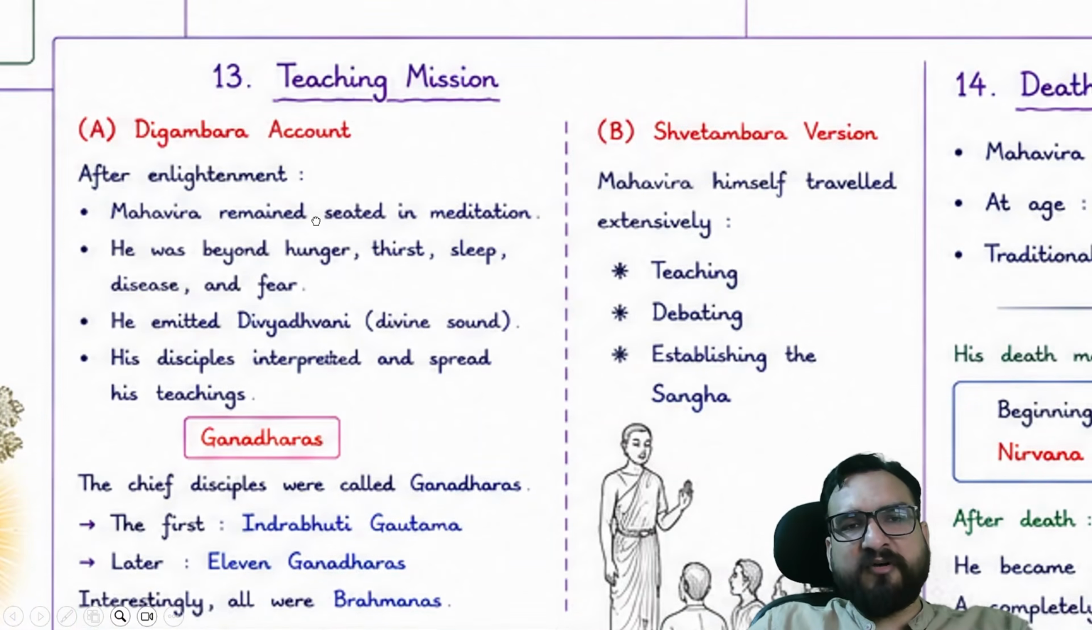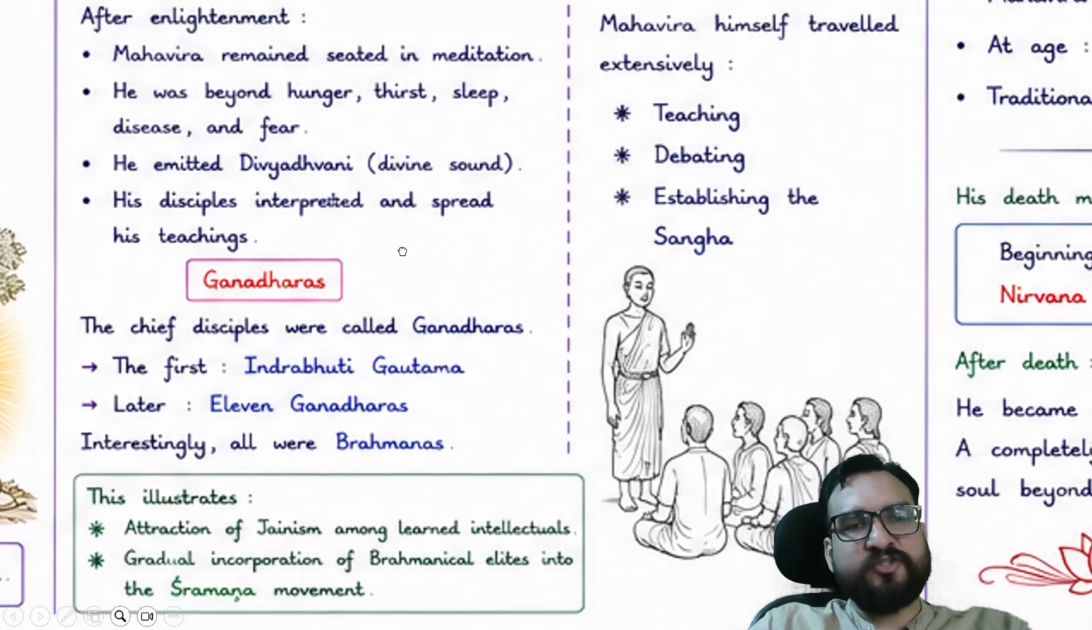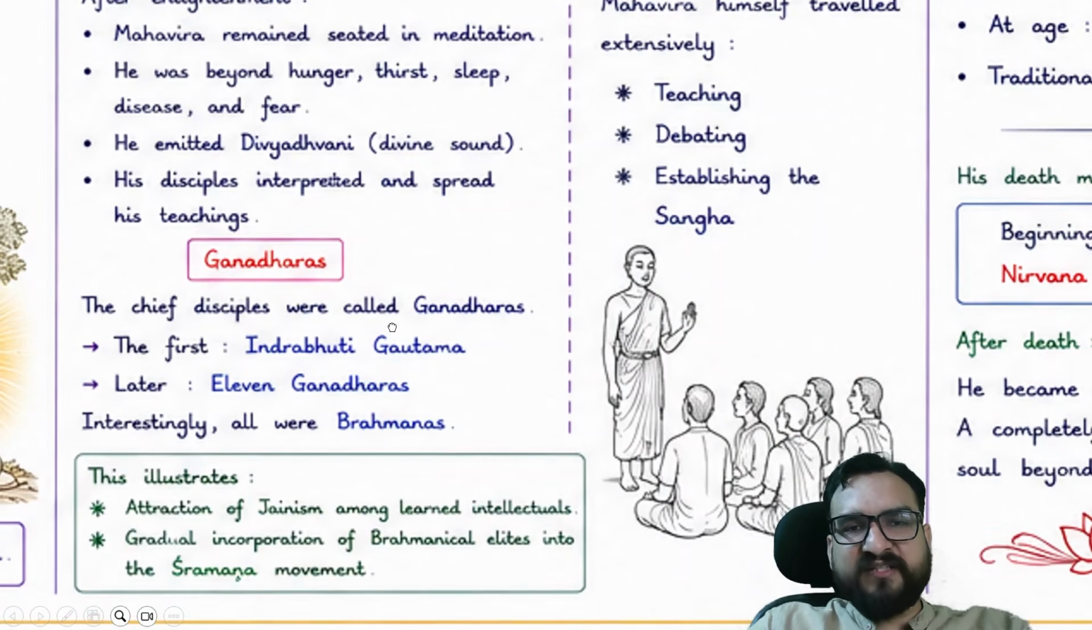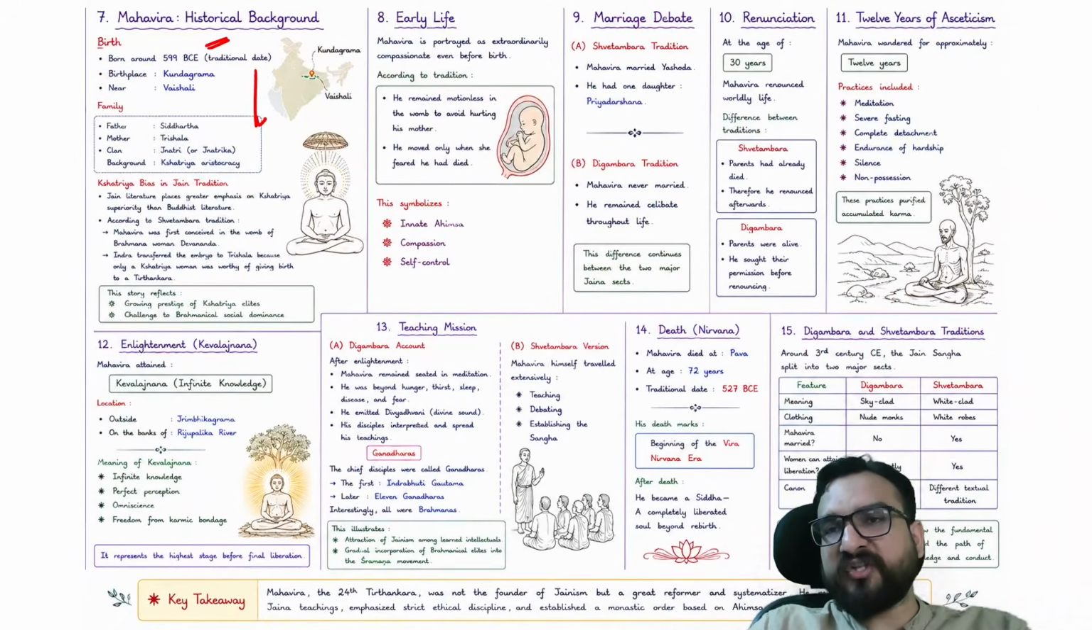After enlightenment, Mahavir remained seated in meditation. Digambar says he was beyond hunger, thirst, sleep, disease, and fear. He emitted Divya Vani, divine sound. His disciples interpreted and spread his teachings. The chief disciples were called Ganadharas. The first was Indrabhuti Gautama, and later 11 Ganadharas came, and these were all Brahmins who got converted. I already gave you the reasons why Brahmins were interested in the Shramanic tradition.